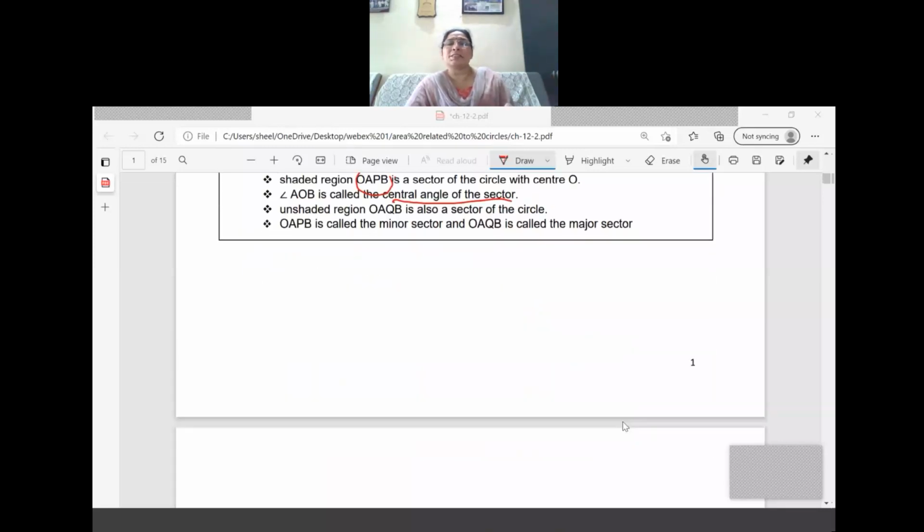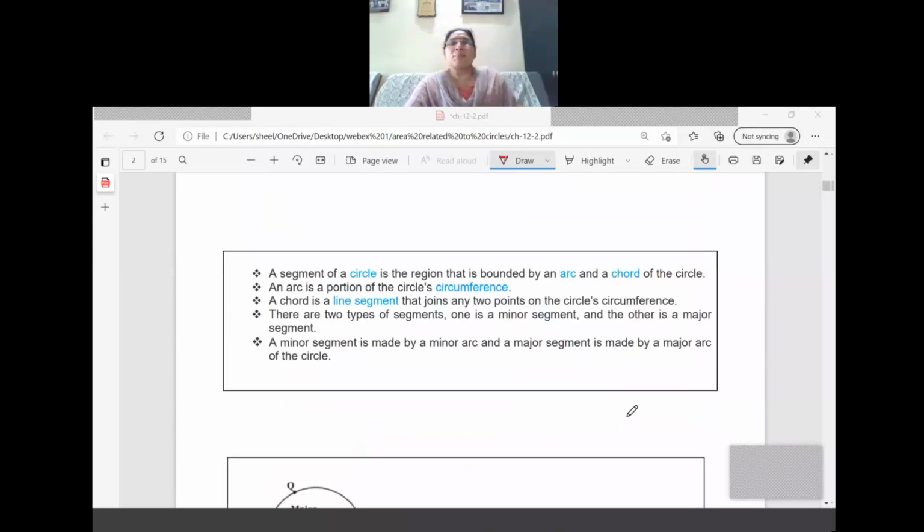Now the next point is the segment. A segment of the circle is the region that is bounded by an arc and a chord. Last time we saw an arc as well as two radii. Now what is the change? The arc is there, and the additional term we have learned here is the chord. A segment of the circle is bounded by an arc and a chord. An arc is a portion of the circle's circumference, a part of the circle. A chord is a line segment that joins two points on the circle's circumference.